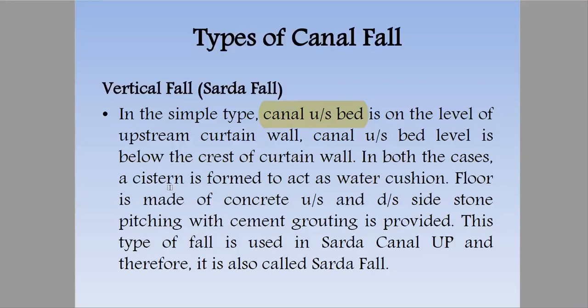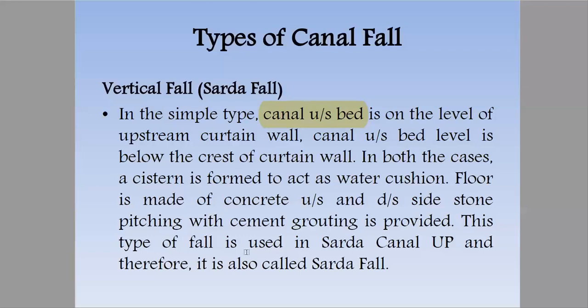You all know what a cistern is. We have also studied it in our environment lectures. It is a provision where there is storage of water, so this kind of cistern is formed there, and that cistern forms a water cushion.